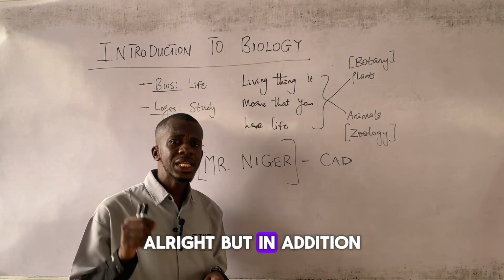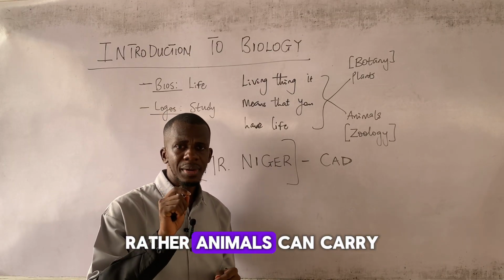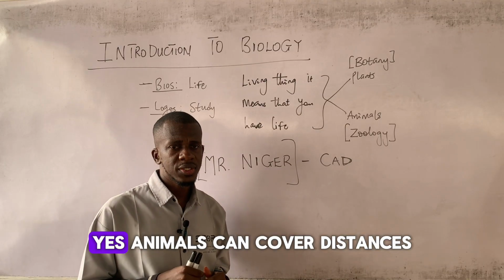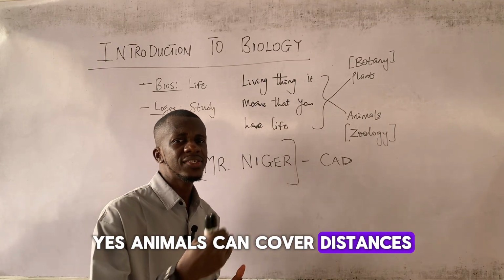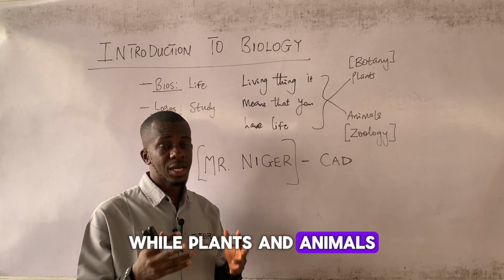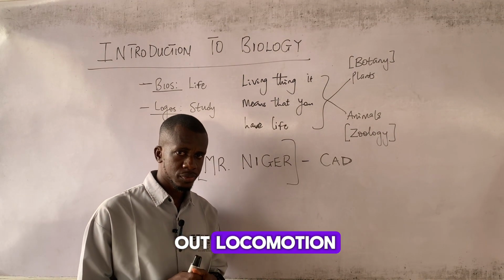But in addition to movement, animals can carry out what we call locomotion. Yes, animals can cover distances. So while plants and animals can both move, only animals can carry out locomotion.